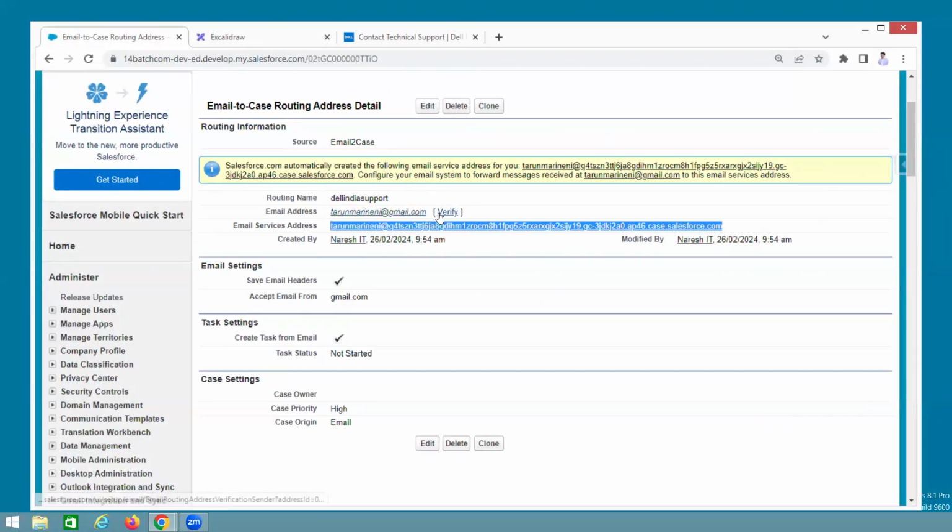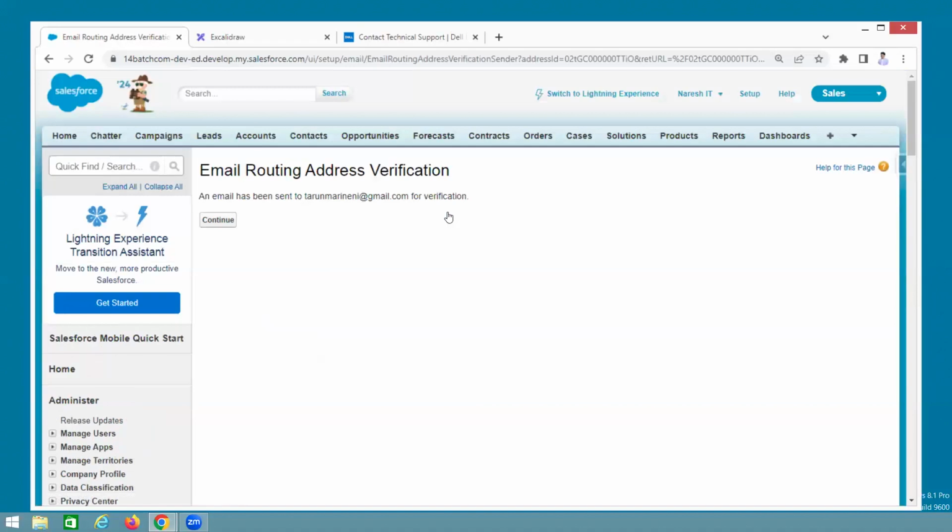How is it activated? See, verify. If you click on verify, this guy gets one link. Okay, we'll see. Verify. An email has been sent to this guy. Okay, you can open that mail. No, not that. Here.